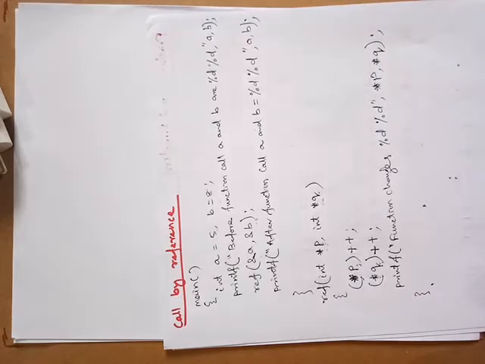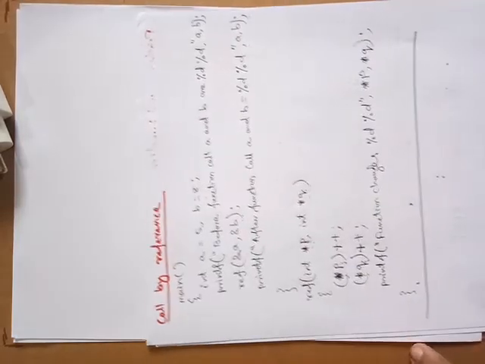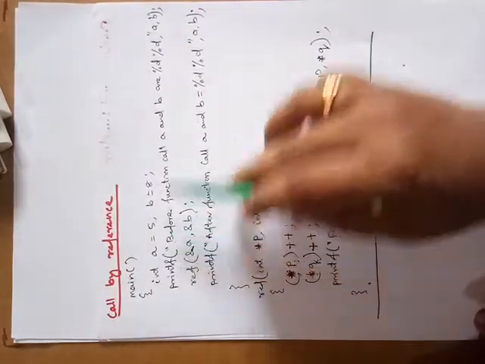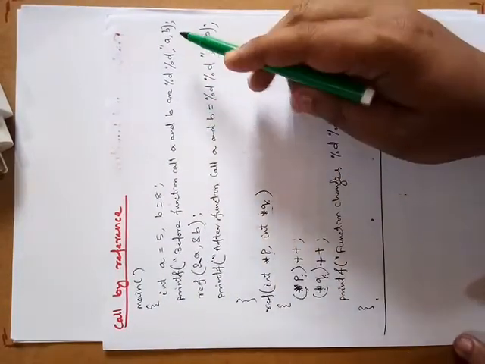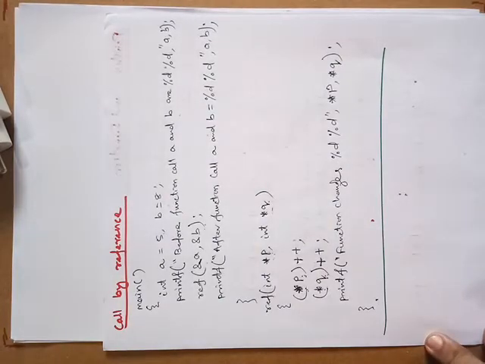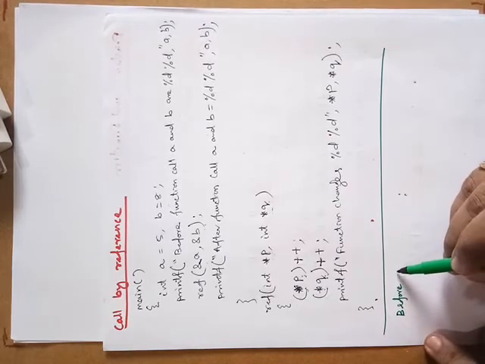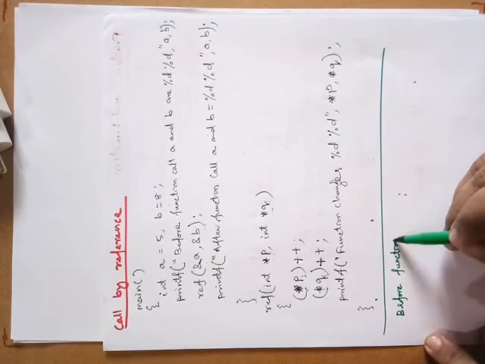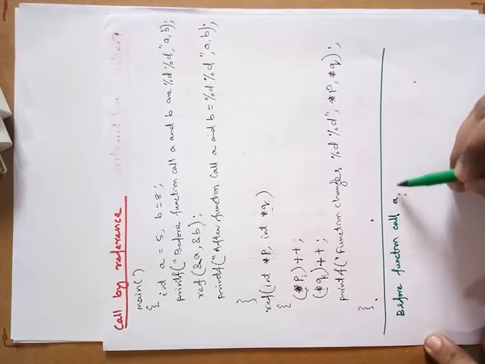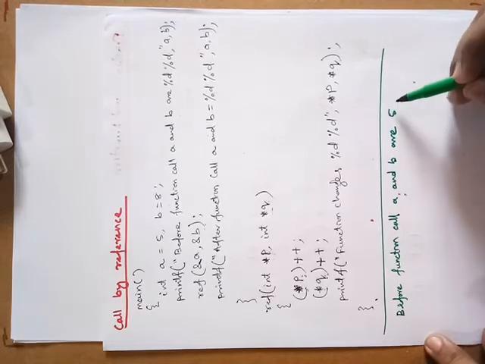Now we'll check how this will be executed and what the output will be. Before the function call, the a and b values will simply be printed: before function call, a and b are 5 and 8.